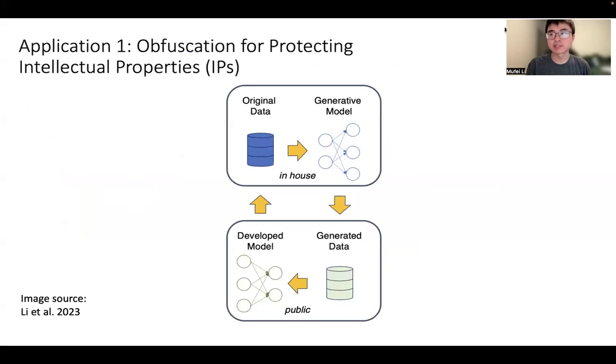Generative models of DAGs may serve the purpose of obfuscation. In sensitive scenarios like system and hardware design, directly sharing the original data may be infeasible. A powerful generative model allows sharing realistic synthetic data instead, which helps protect intellectual properties.